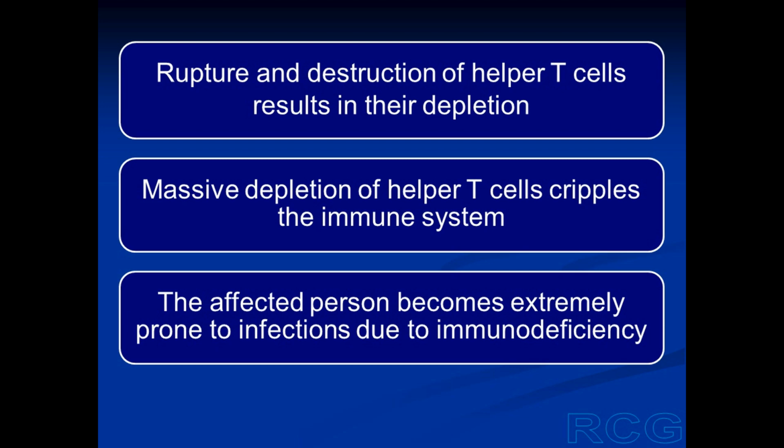And when the commanding officer is debilitated or killed, the entire immune system is crippled. So the infected person becomes immunodeficient, extremely immunodeficient. He is unable to fight even common ordinary infections, and ultimately he will succumb to some infection.